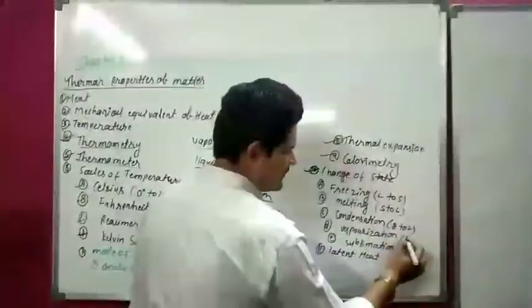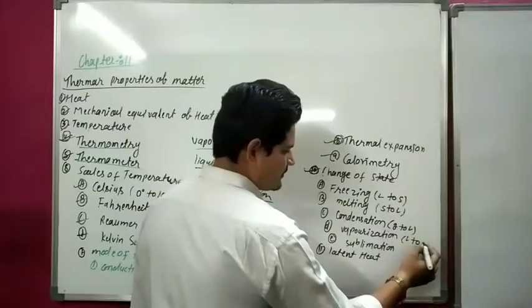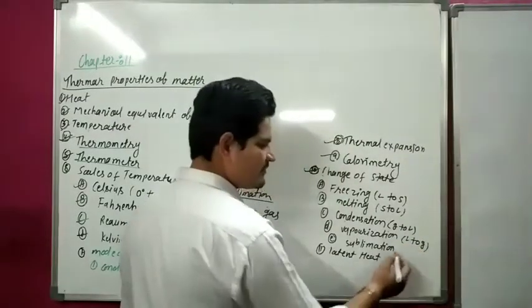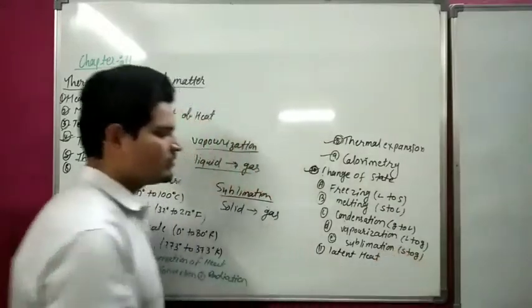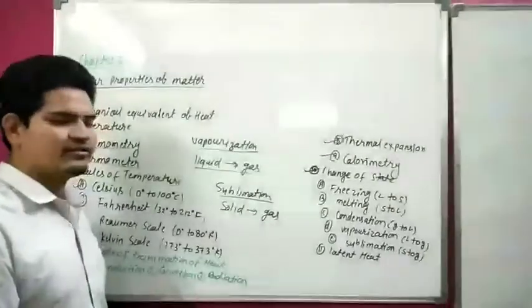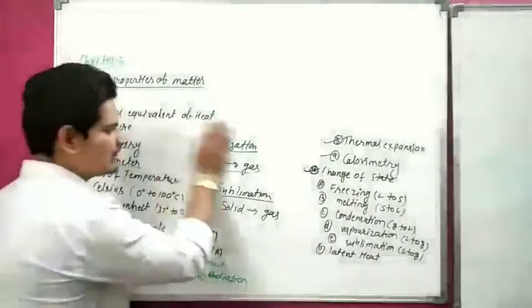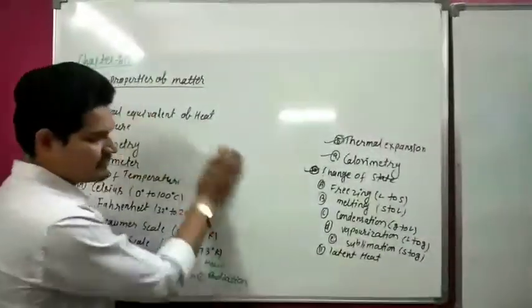Vaporization, liquid to gas. Sublimation, solid to gas directly. So this is called change of state. You have to remember all the points.